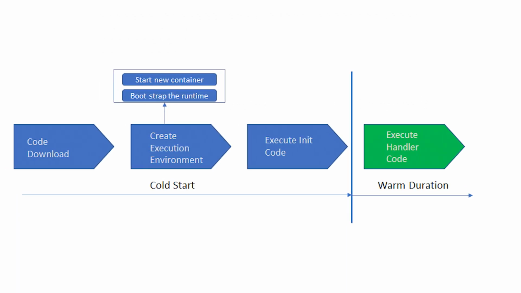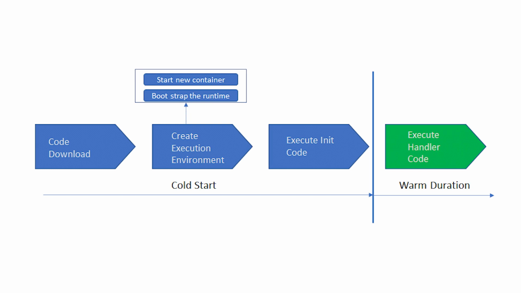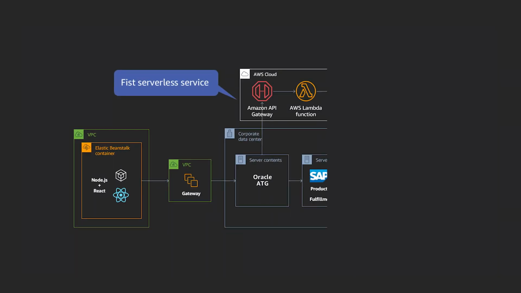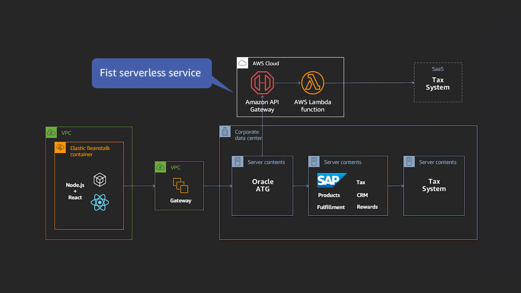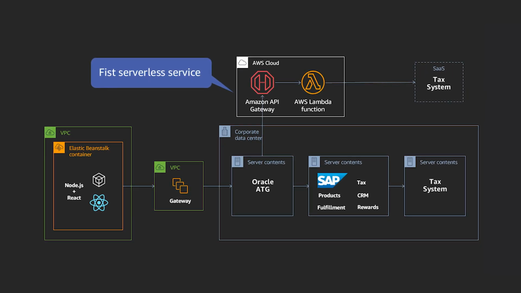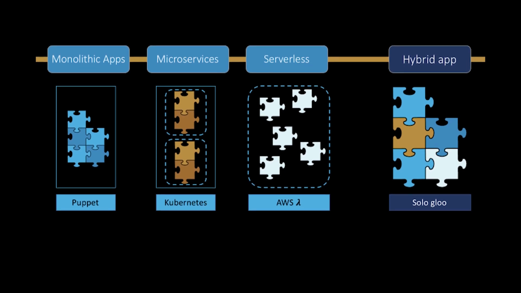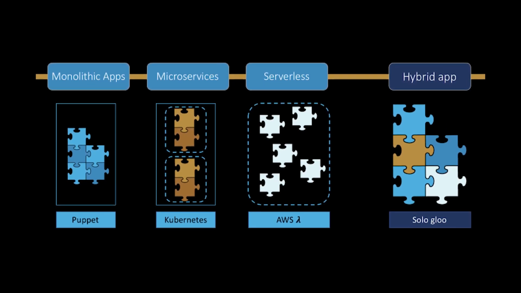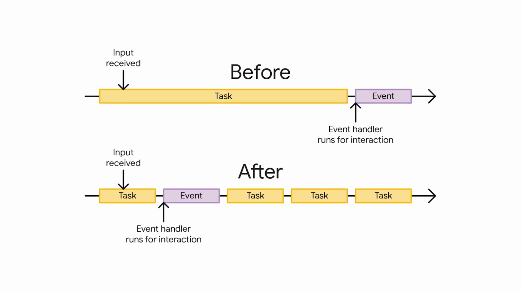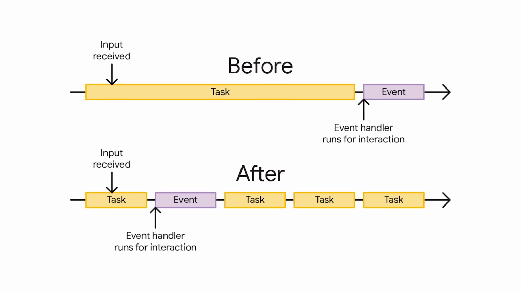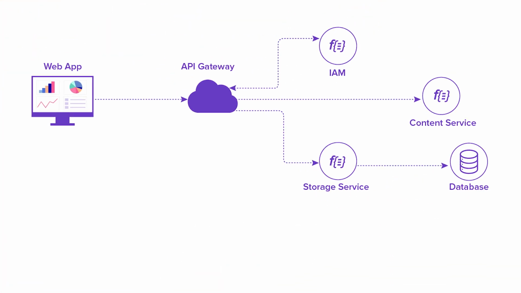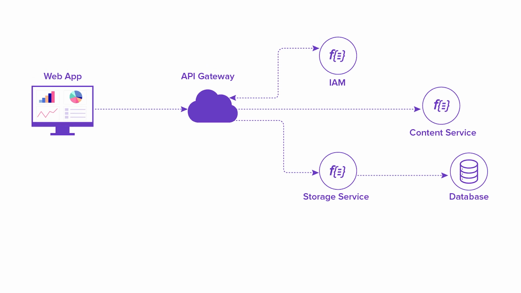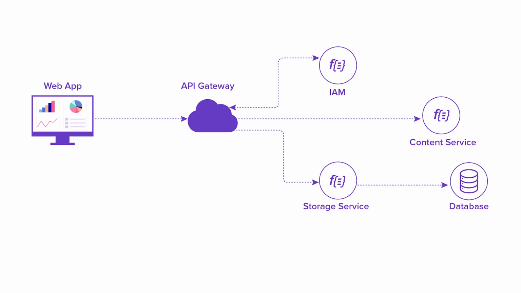To mitigate the impact of cold starts, consider implementing warm-up strategies. Periodically invoking functions to keep resources active can reduce the latency associated with cold starts, ensuring a more responsive user experience. For tasks exceeding the runtime limits of serverless functions, a hybrid approach may be suitable. Breaking down complex processes into smaller, manageable functions or offloading long-running tasks to other computing models can help overcome these limitations.